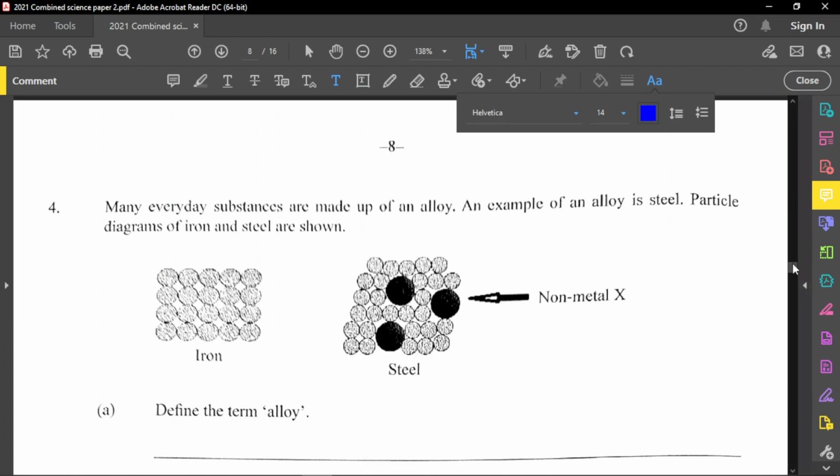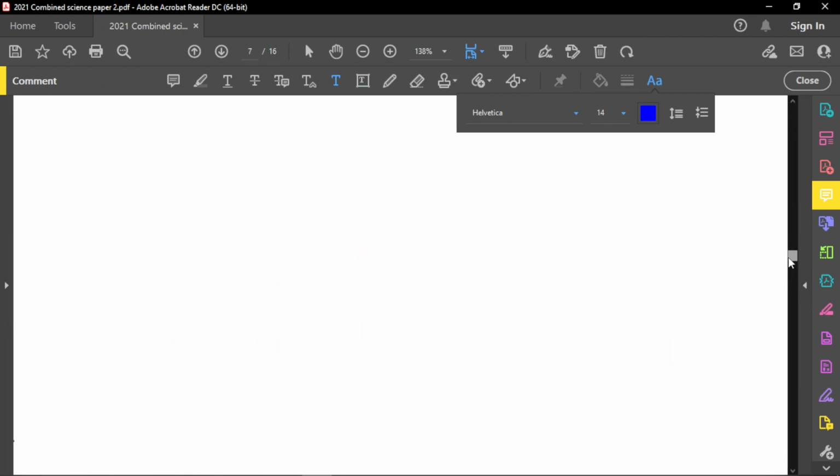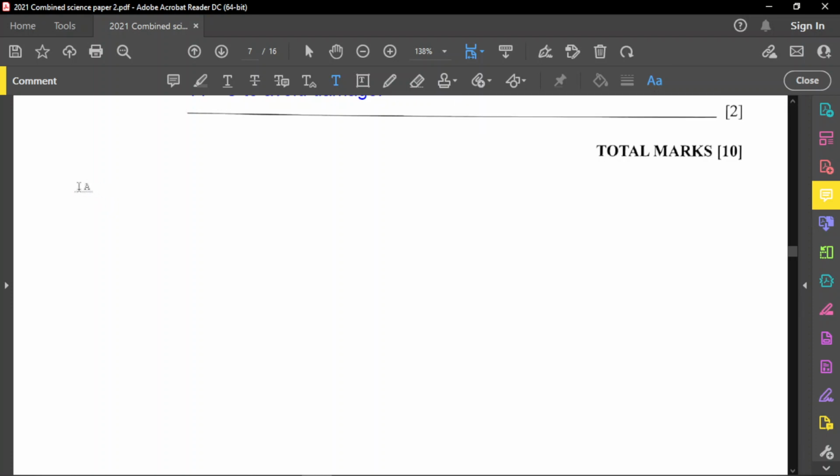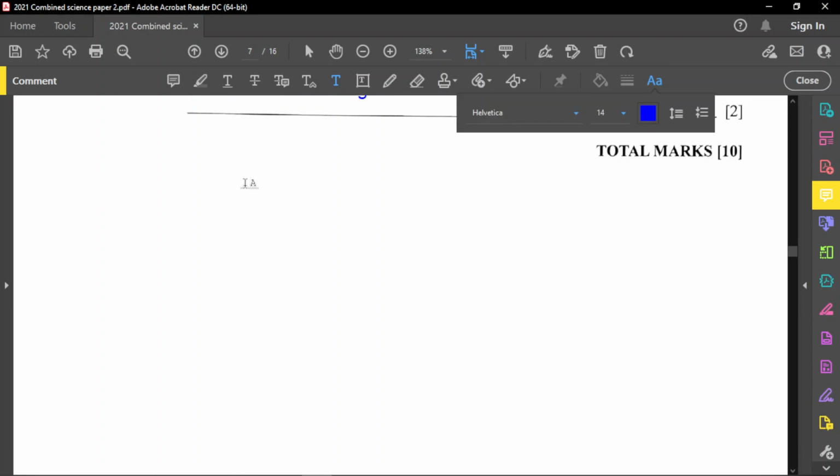You know what? Let me just go back to this question a little bit. Bear with me. I want to give you some information here about all the forces, or the relationships that you may want to know. Remember that A and C are the ones acting up and down: A going up, which is the lift, and C coming down, which is the weight. So let me quickly give you some information here. Firstly, when A is equal to C, you have a steady height. I just want to make sure you understand these, so you can write these down. Go look back at the diagram, and you will have all these relationships.